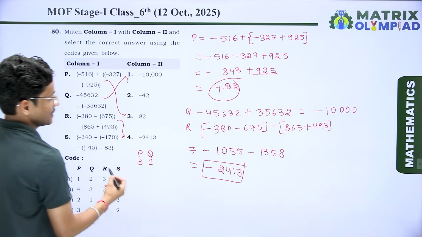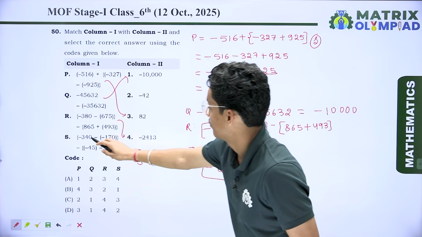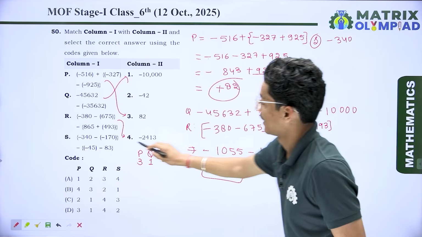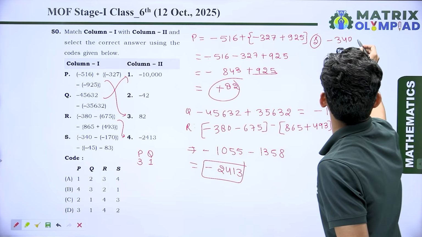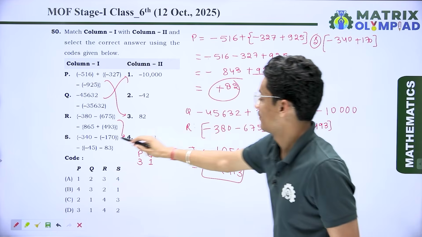And the last, that is S. So I can write here S. Here we have minus 340 and minus minus, it means plus. So I can write here plus 170. Again we have minus sign.